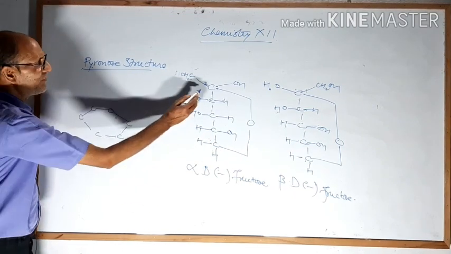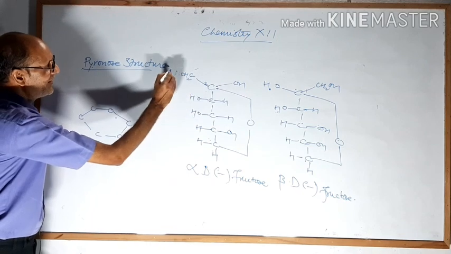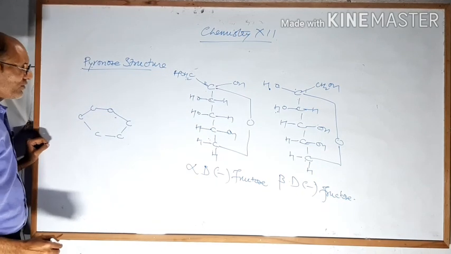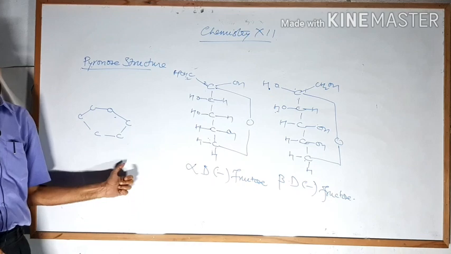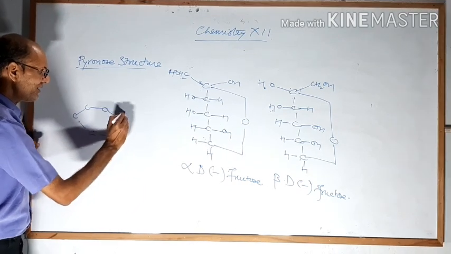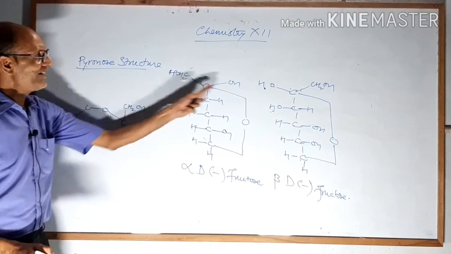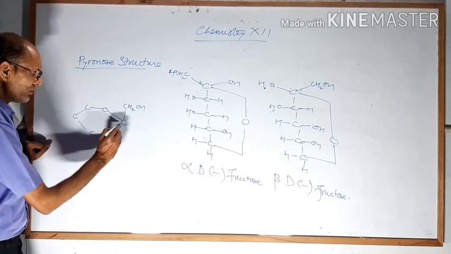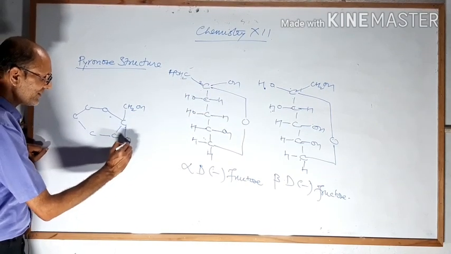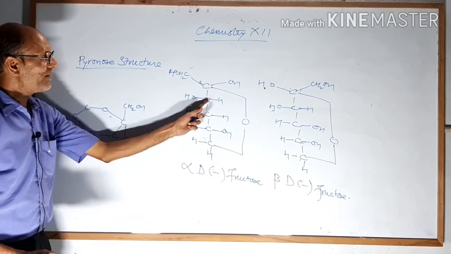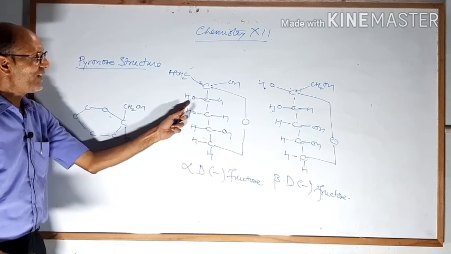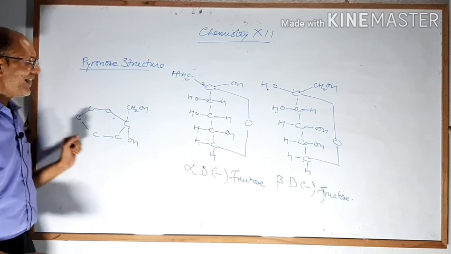What you are seeing on carbon number 2 on the left hand side, this is CH2OH. So left hand side means upper side of this carbon, and we have to write CH2OH here. And right side you are seeing that is OH, so you have to write OH on the downside. On carbon number 3 you are seeing OH on the left hand side and H on the right hand side.